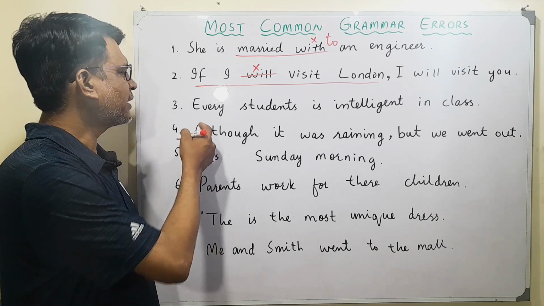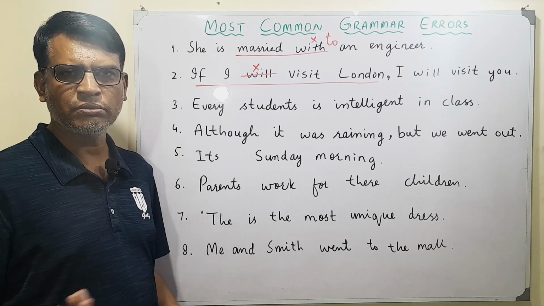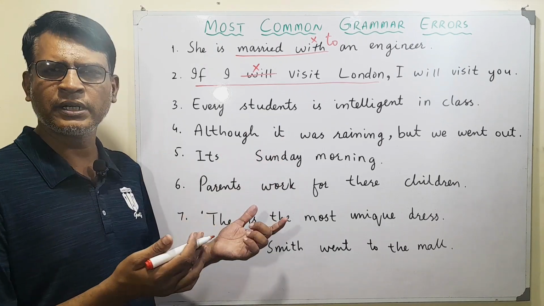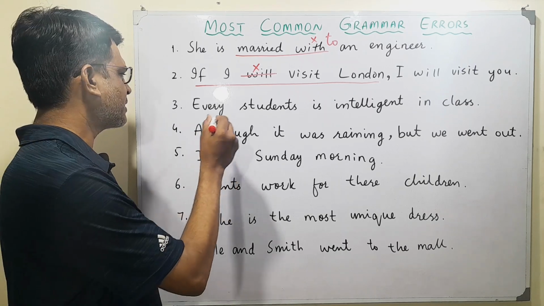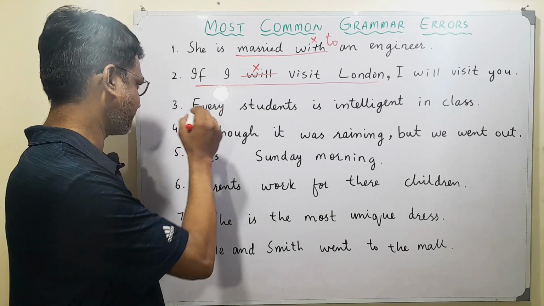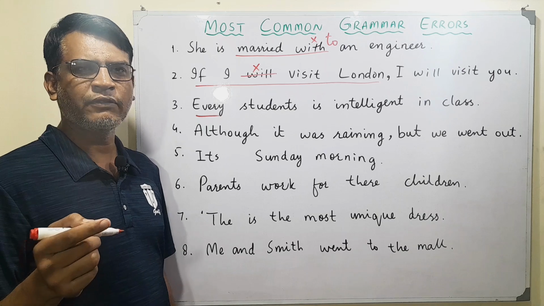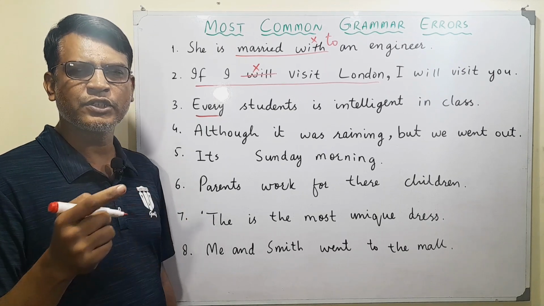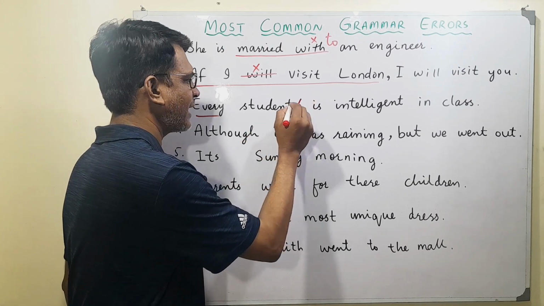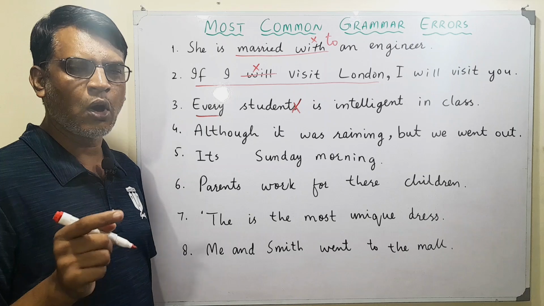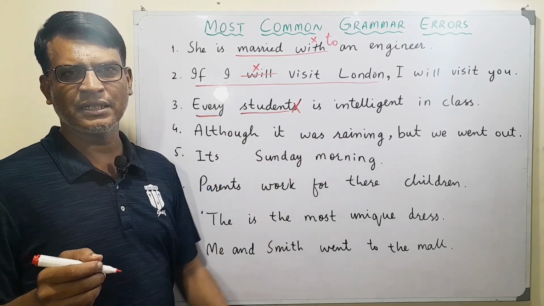The third is, every student is intelligent in class. This sentence also seems okay because we are talking about a class, we are talking about students. But remember that there is an issue with this sentence, and the problem is with this every. Every is an indefinite pronoun, and with indefinite pronoun like every, which is used for singular, when you say every, then you never use s. This s will be a wrong point here. So the correct will be, every student is intelligent in class.